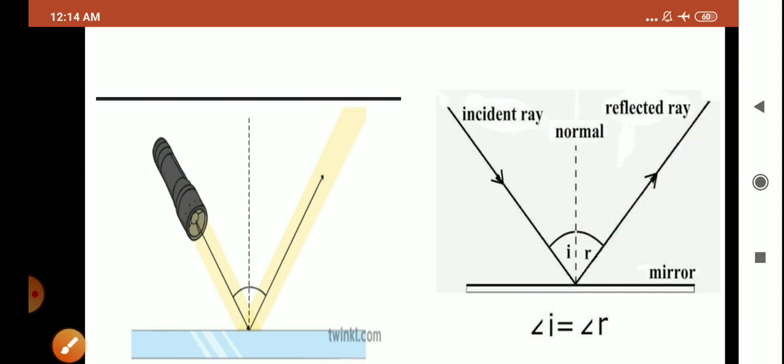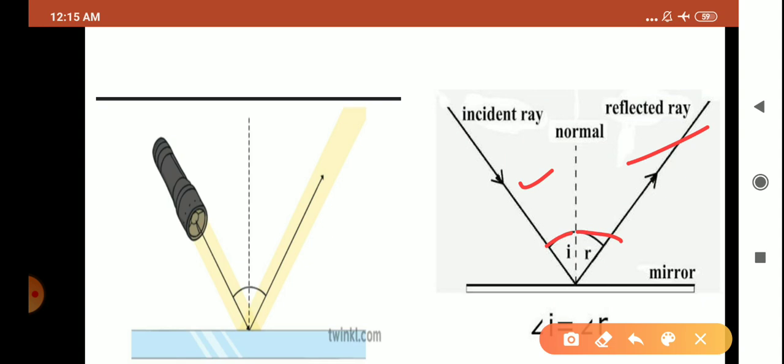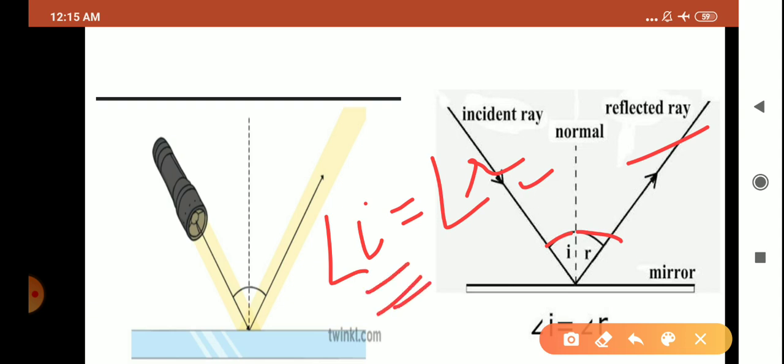Okay, angle R. And one more thing, children: the angle which is formed by the incident ray and the normal, and the other angle which is formed by the reflected ray and that same normal, both the angles are equal. Means this angle and this angle are equal. You know that the incident ray angle is angle I and the reflected ray angle is angle R. So always, angle I is going to be equal to angle R. Means the angle of incidence will always be equal to the angle of reflection.